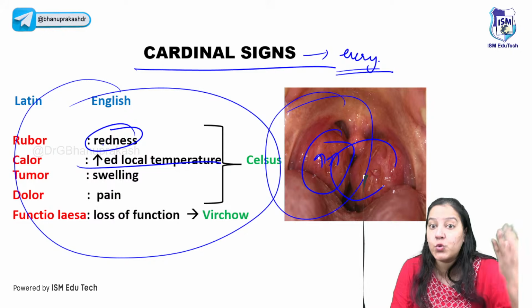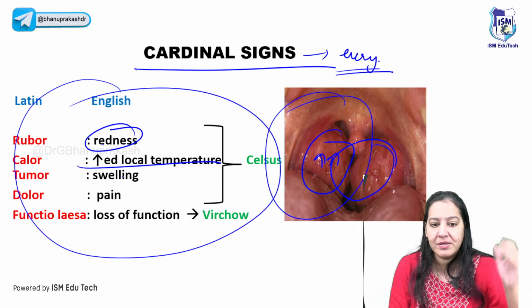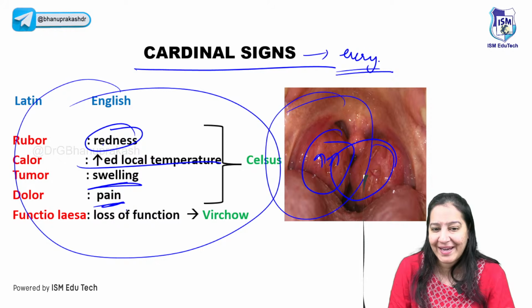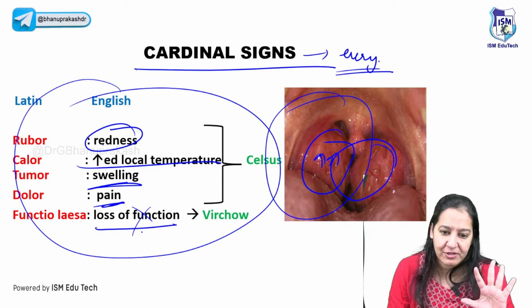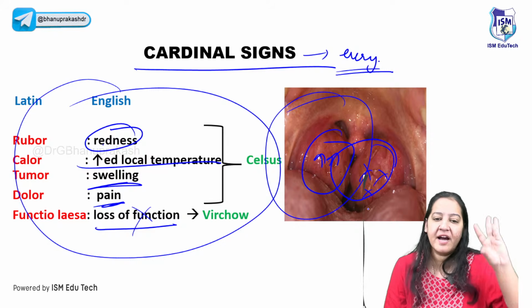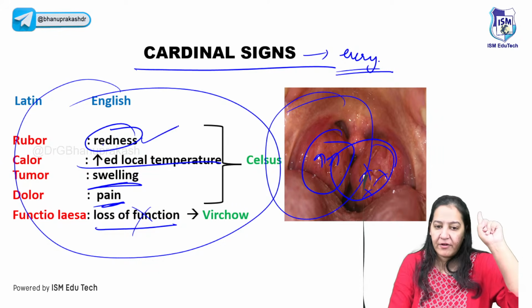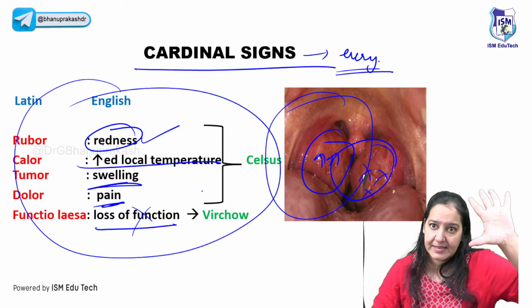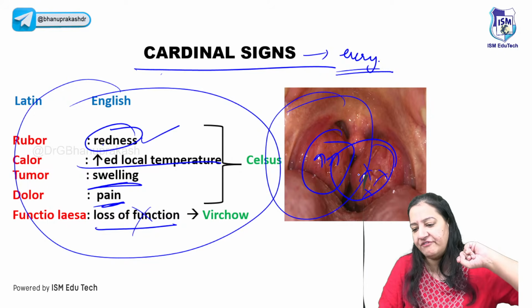Number 3, the tonsil swells up. You can see the swollen tonsil. There is pain in the tonsil. Whenever we have tonsillitis, we have pain, right? And there is temporary loss of function, not permanent. Temporary loss of function of that organ. These are the 5 signs. The organ turns red, not only the tonsil. Any organ having acute inflammation has the 5 signs. These are the cardinal signs of acute inflammation.